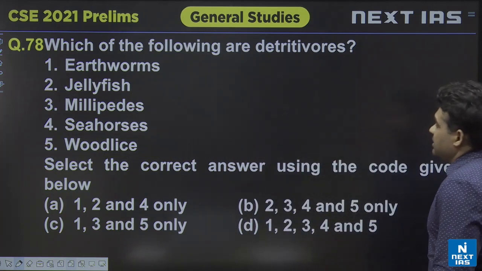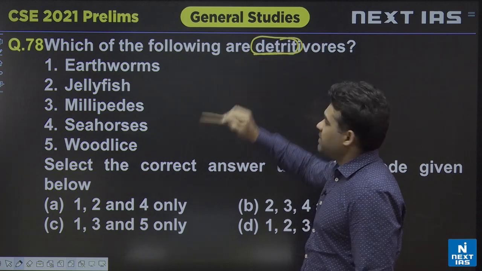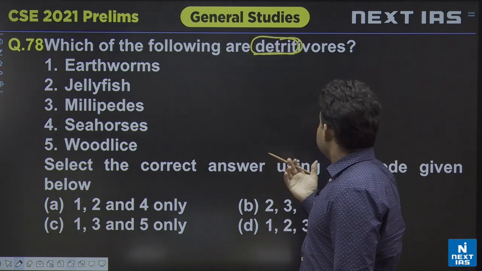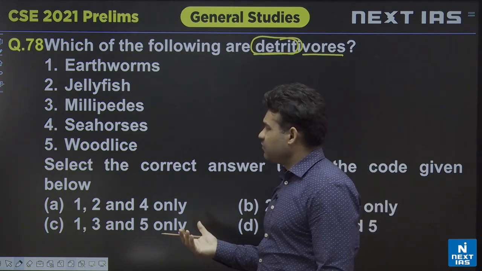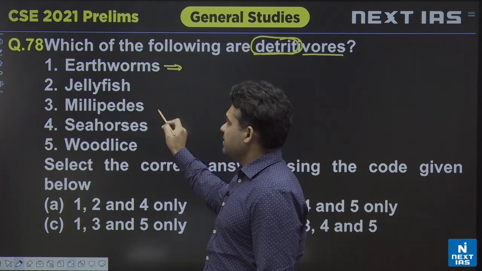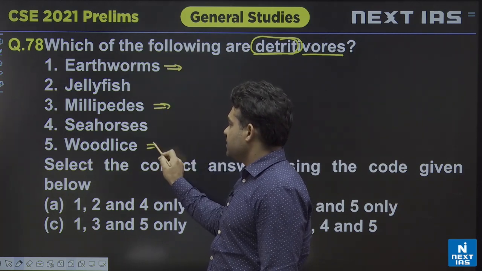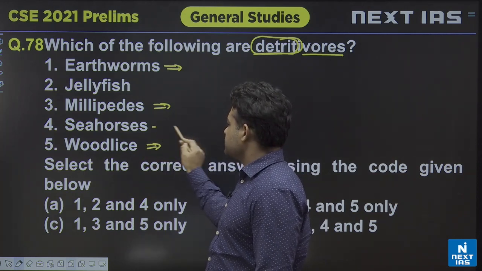Which of the following are detritivores? Detritivores means the ones which are eating the dead organic matter, the dead material. Among them, again it's a straightforward question from the class notes. If you go back, earthworm we have seen in the class, we must have written millipedes and as well as wood lice. That is 1, 3 and as well as 5.